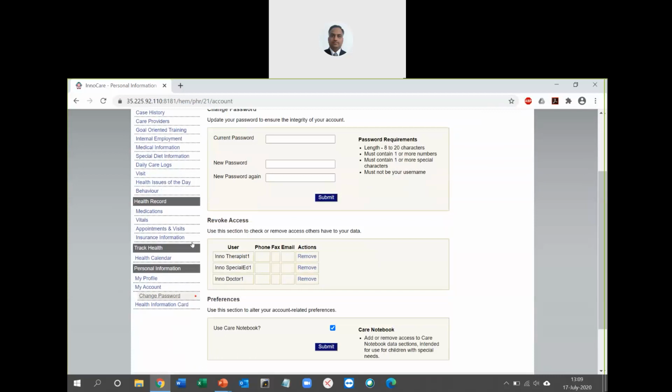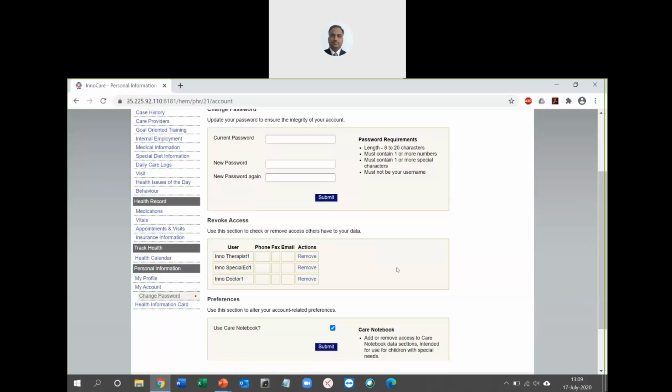And the section here shows that I am now linked to a therapist, a special education instructor, as well as a doctor. This is done by the admin. We have not seen that section, but once this is done, let us say my requirement of a special instructor or a care provider is temporary. After the engagement is over, as a user, I can come in here and click on remove. Automatically the special educator or the therapist, whoever I have removed, will lose connection to my health records immediately. So that way, as a user, I have full control of my health records, who has access to it, and when I should disconnect their access.